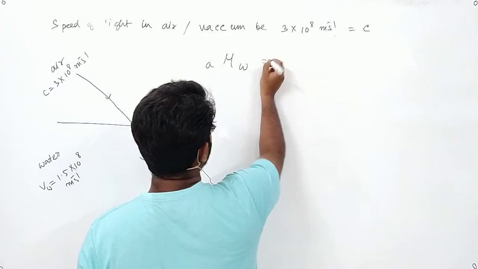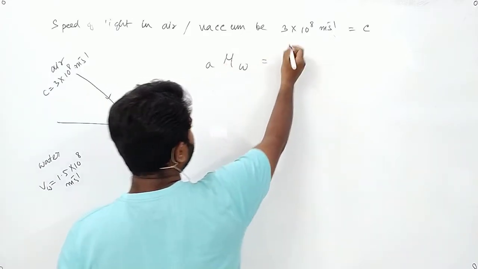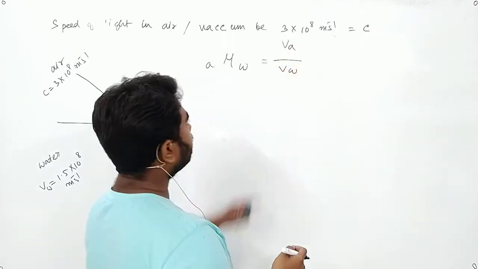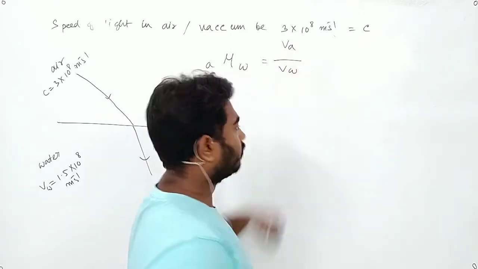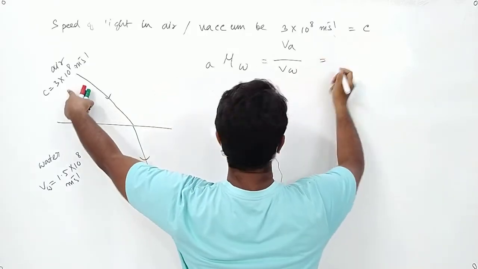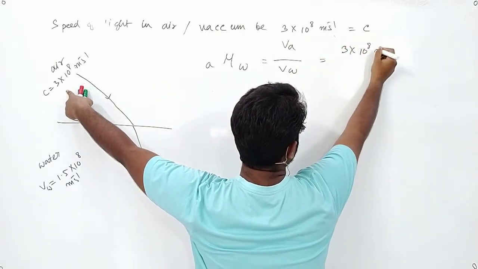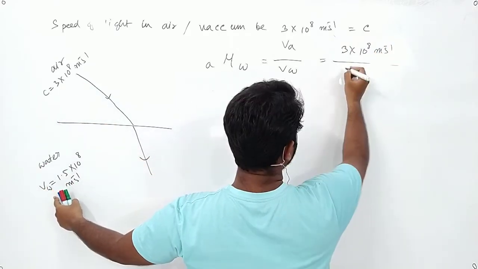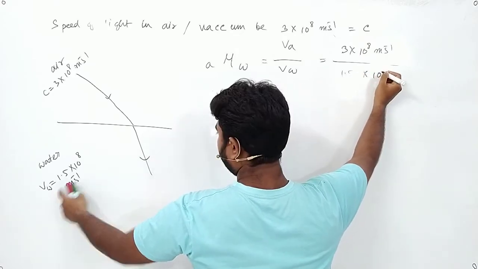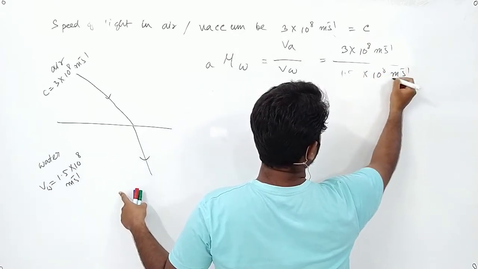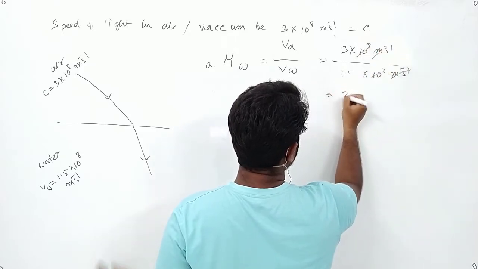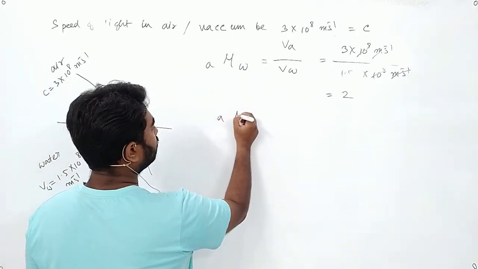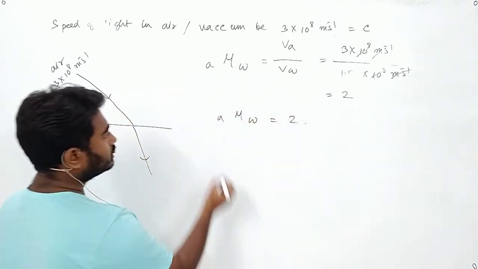The formula is, if we write A mu W, that will be velocity of light in air by velocity of light in water. Now we know the velocity of light in air as 3 into 10 to the power 8 meter per second. Velocity of light in water is 1.5 into 10 to the power 8 meter per second. We'll cut this out, that will be 2. So refractive index for this pair of media A mu W will be 2. Is it clear now?